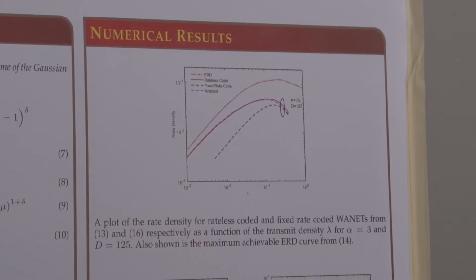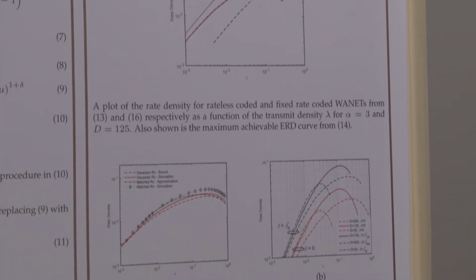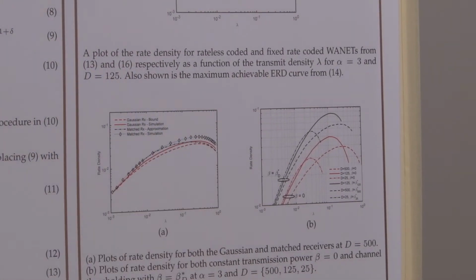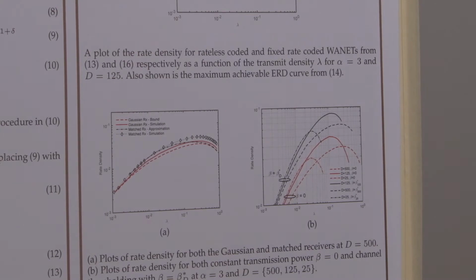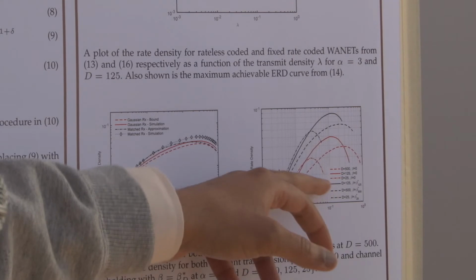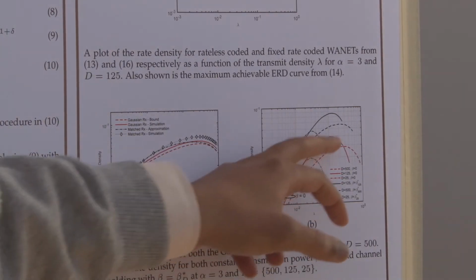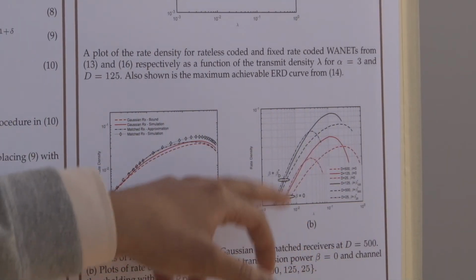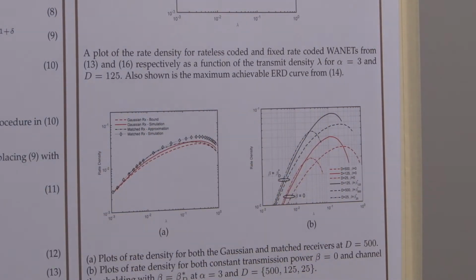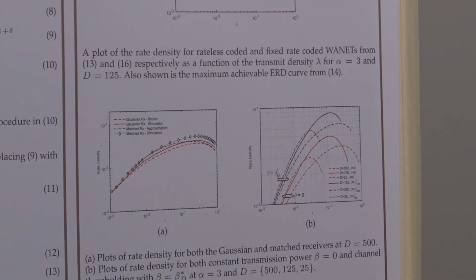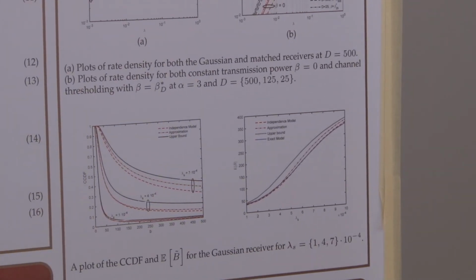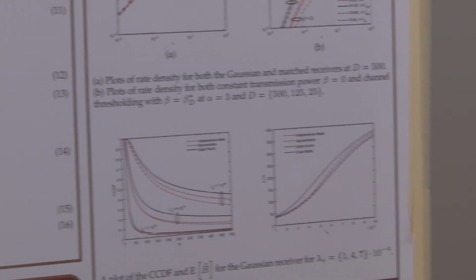In this plot, I show the performance of the matched receiver and the nearest neighbor decoder, both simulation and theoretical results. We see that even if you don't have instantaneous estimates at the receiver, you don't lose a lot of the performance. Here I show the advantage of channel thresholding relative to constant transmission power. The red portion corresponds to constant transmission power, the black one corresponds to channel thresholding. And here I compare simulation and analytical results for the CCDF and first moment of the expected packet time. So that represents the poster.